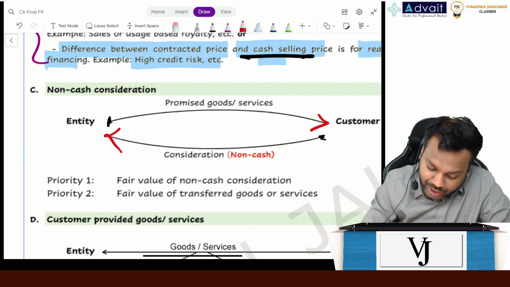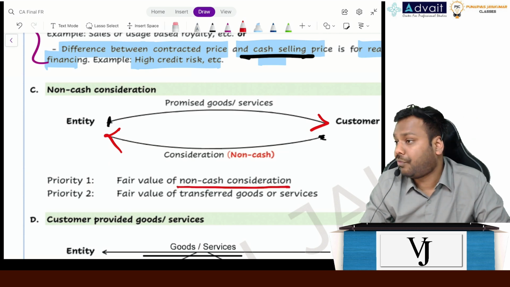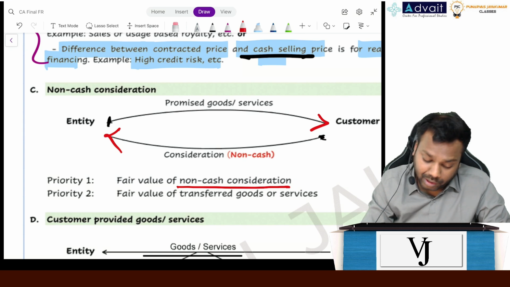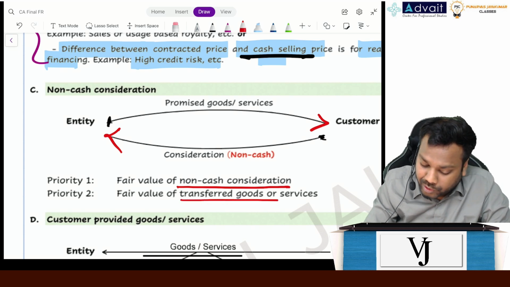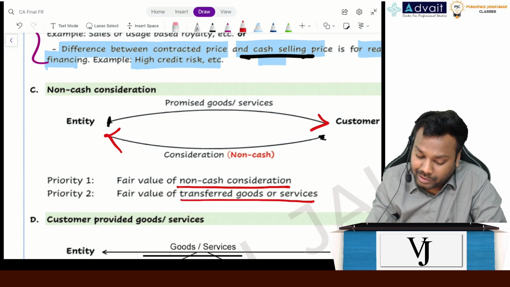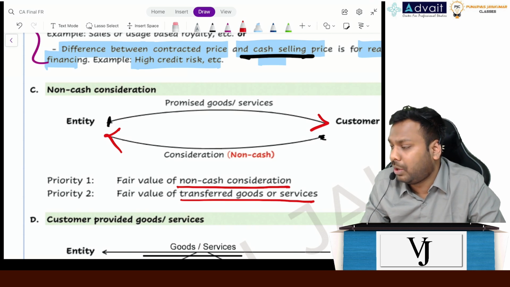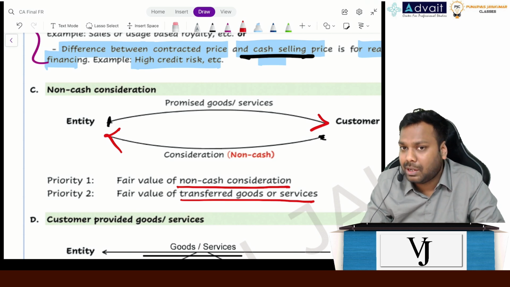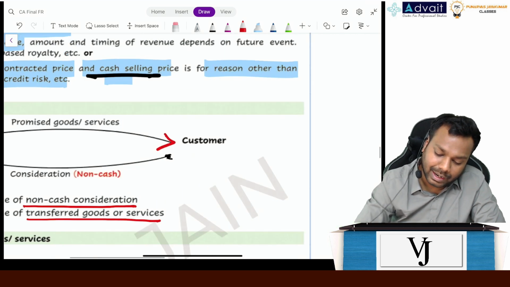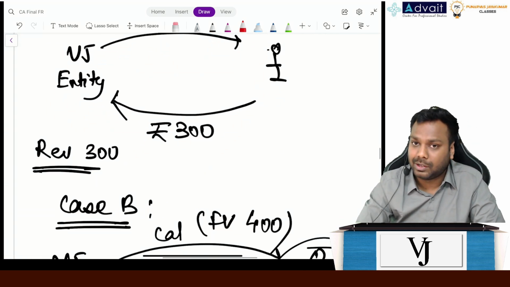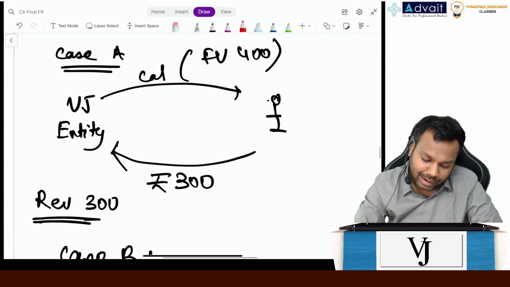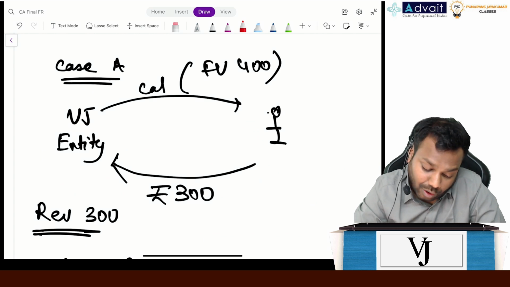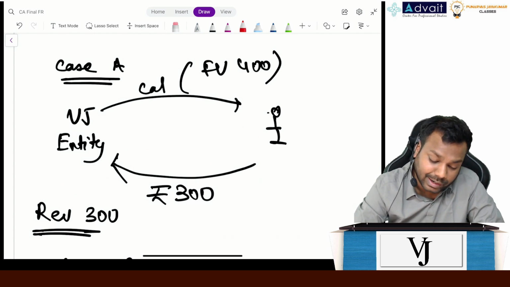Priority 1 is the fair value of the consideration that I am receiving, the fair value of the non-cash consideration that I am receiving. Priority number 2 is the fair value of the transferred goods or services. If I am unable to determine the first one, then priority number 2 applies, and that makes logic as well. Because in the first case you have received cash, so you are recognizing 300. So ideally in this case also you should say the fair value of the calculator is 400, so I should recognize ideally 400 as revenue.